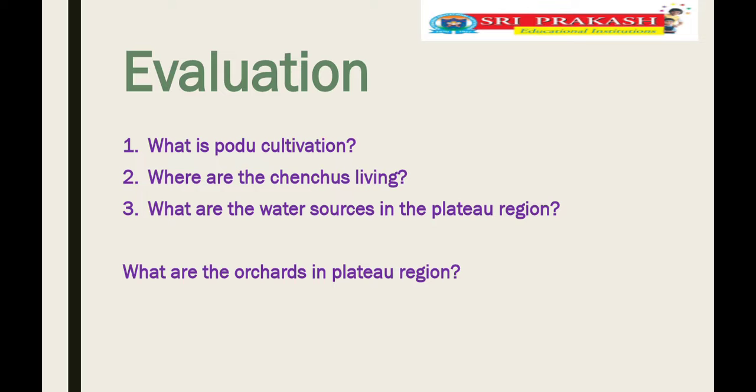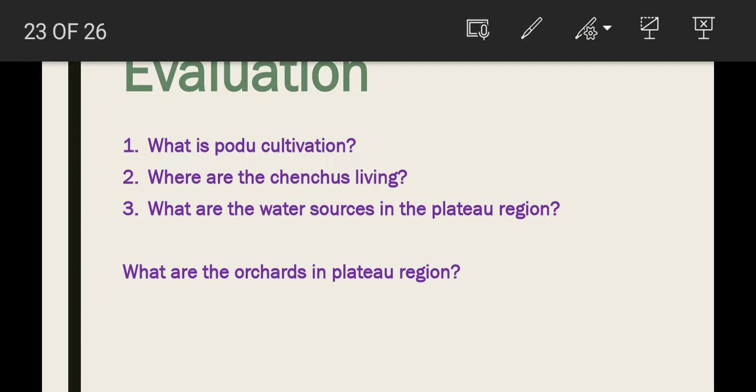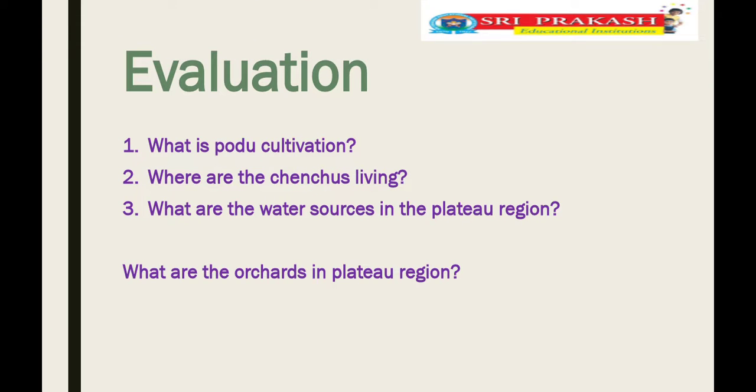Okay. What is Podu cultivation? Can you say, children? Podu cultivation is known as shifting cultivation, which is practiced by the tribe people. Tribe people mostly practice Podu cultivation in the mountain region. Where do the Chenchus live? Chenchus are living in the Nallamala forest area. Okay. What are the water sources in the plateau region? Bore wells, tanks, wells. Okay.